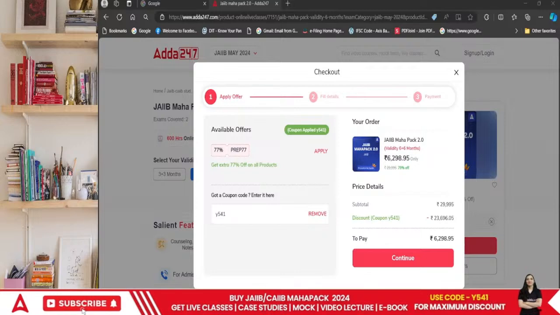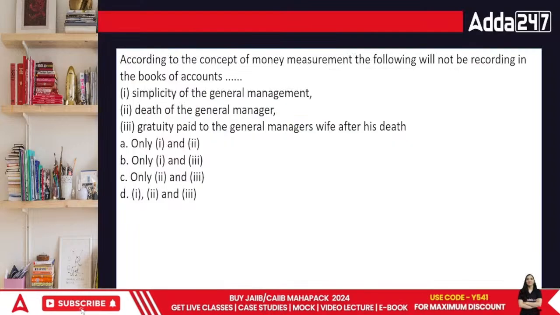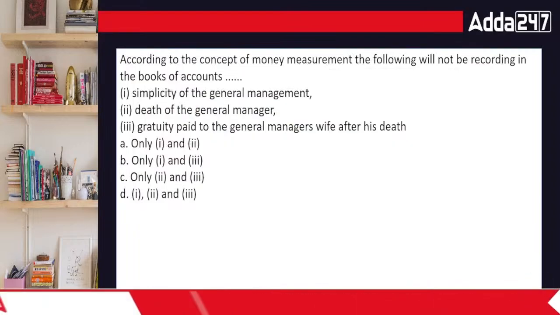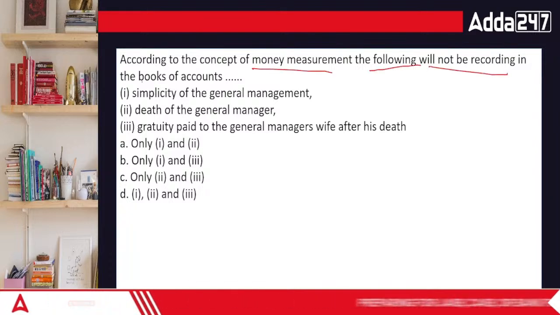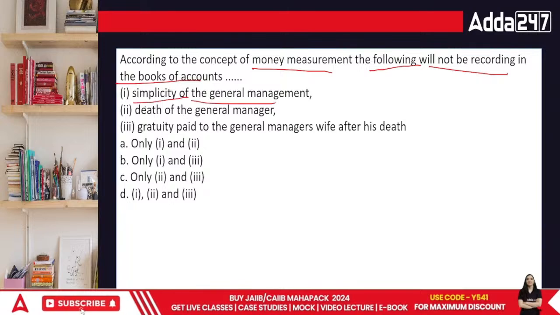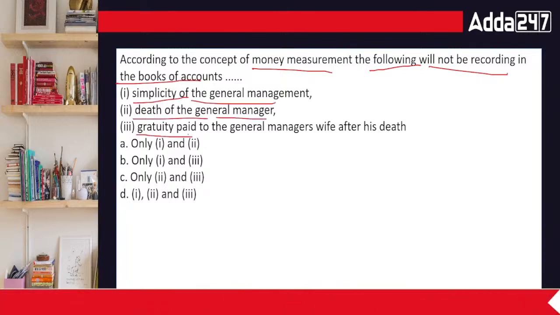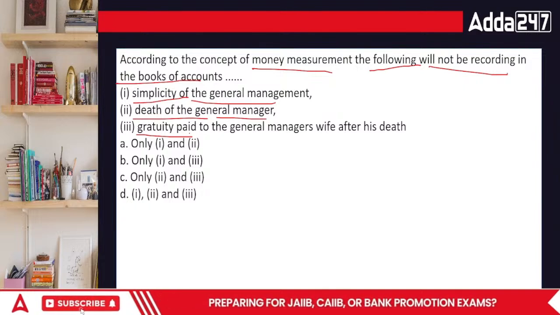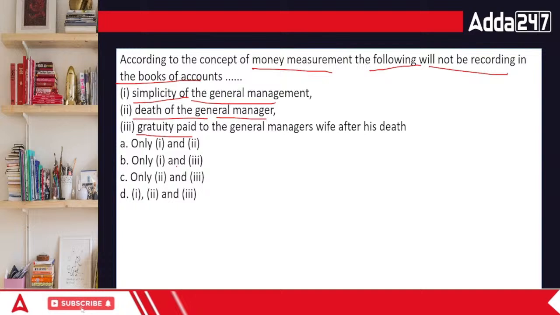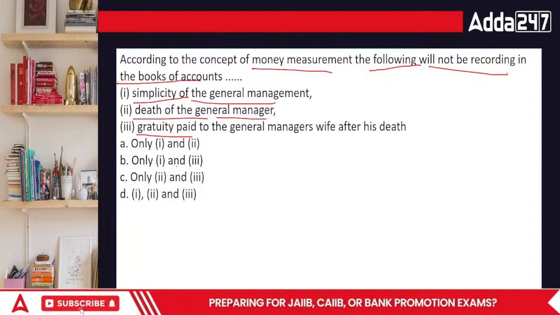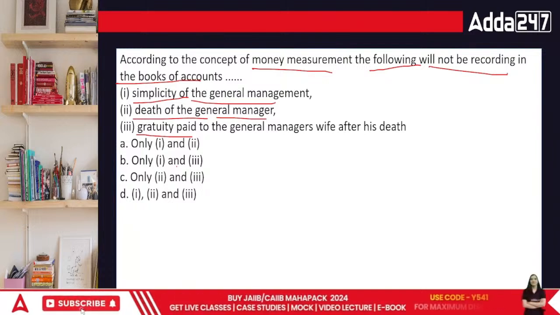Let's begin with the session. According to the concept of money measurement, the following will not be recorded in the books of accounts: simplicity of general management, death of the general manager, gratuity paid to the manager's wife after his death. Money measurement concept means everything has to be recorded only if it is related to money. If it is not related to money, then it will not be recorded. So in this case, the answer is simplicity of the general management.